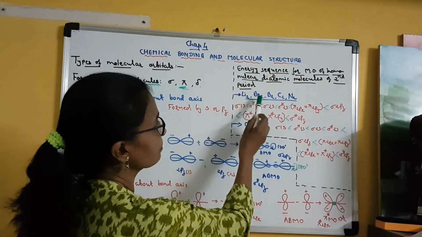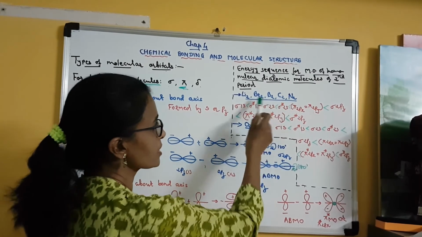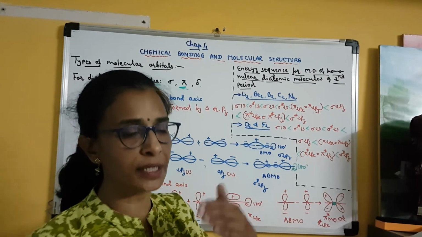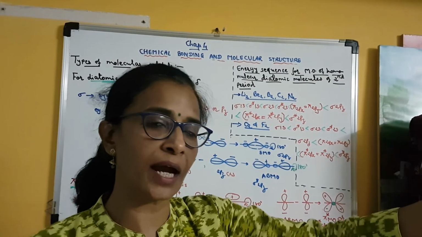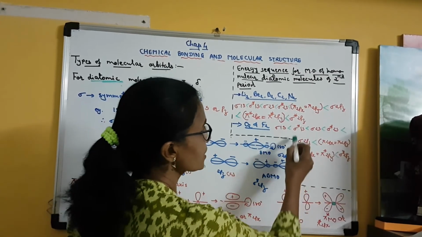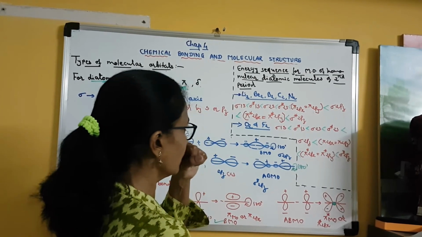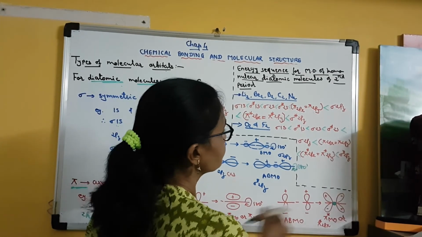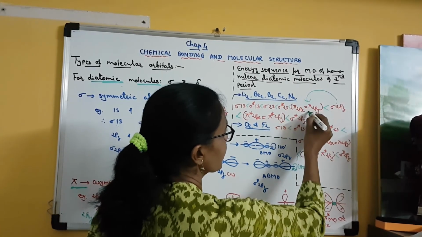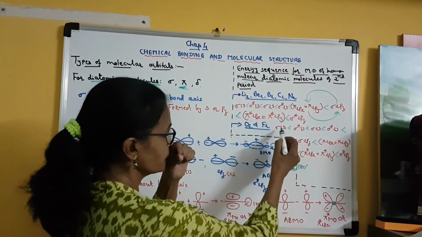For lithium, beryllium, boron, carbon and nitrogen, these diatomic molecules, the sequence is like this. Clear? After nitrogen, the next element is oxygen, and after that is fluorine. For oxygen and fluorine, the sequence is the same. Only difference is that this sigma2pz orbital will come here and this will go here. Only that much is the difference.